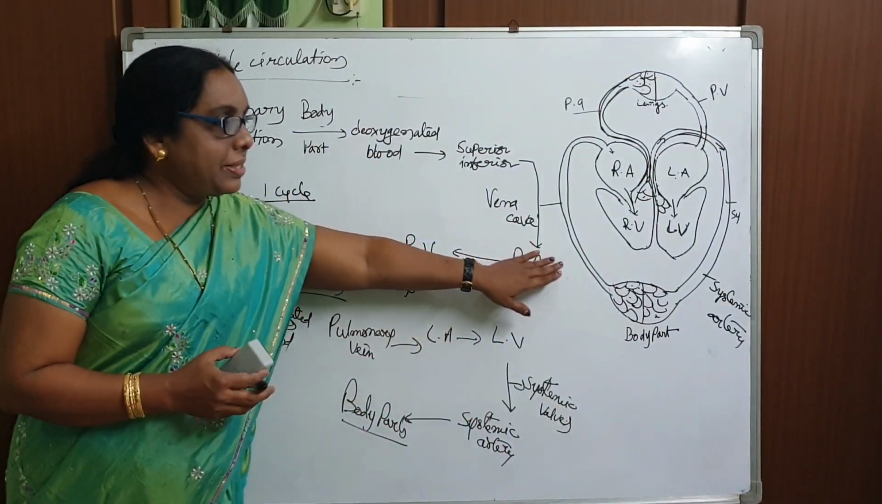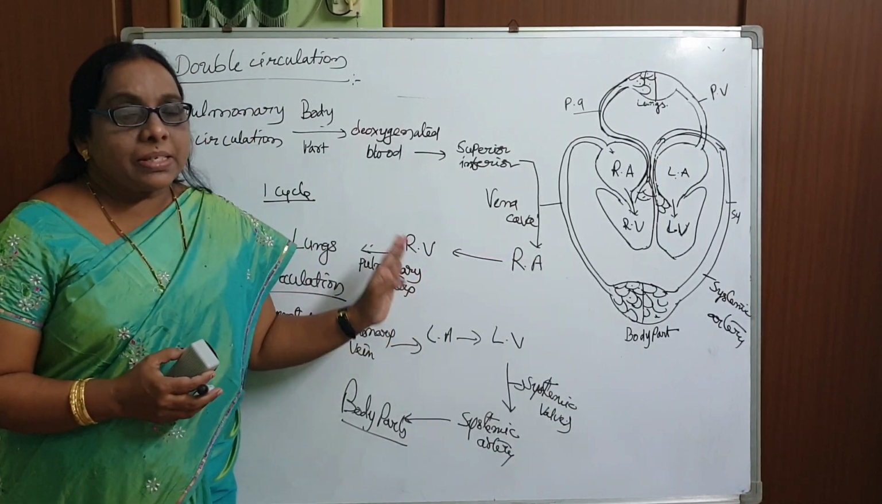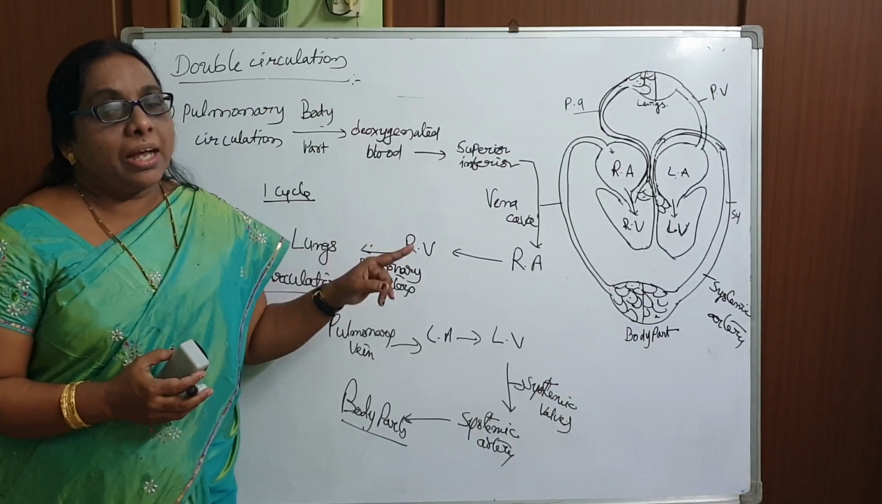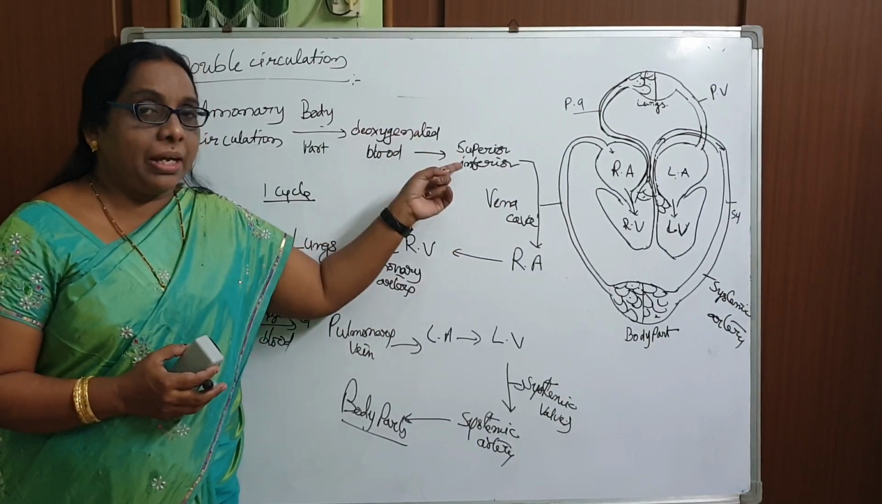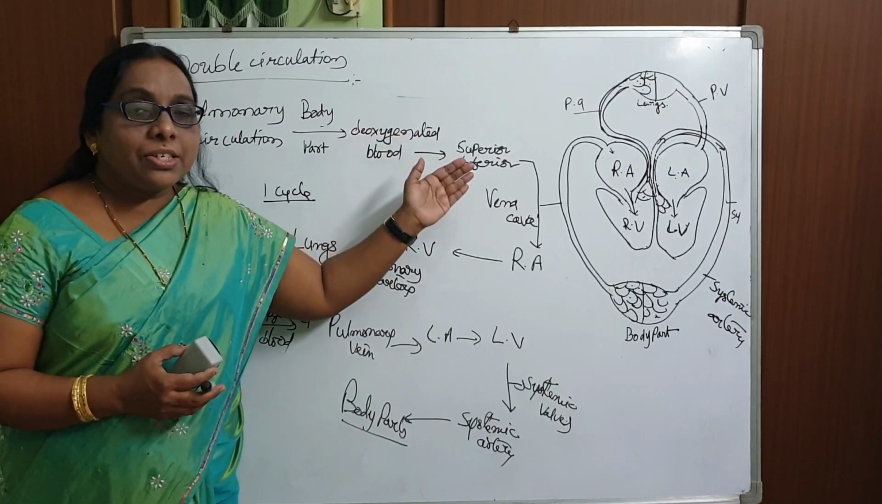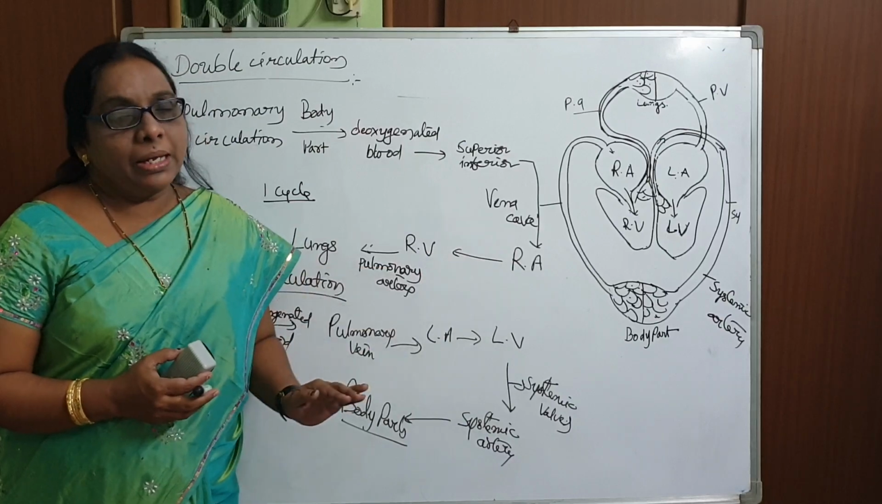This is the schematic transfer of the blood. First is from body parts to heart, then heart to lungs, and the next one is lungs to heart, and from the heart again to the body parts.